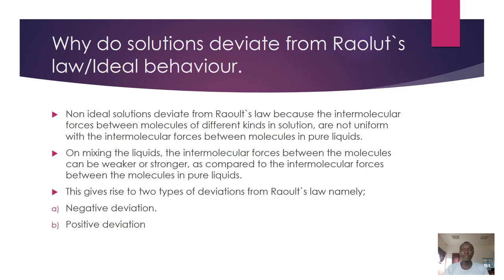And again, due to the tendency of the molecules in the solution to repel each other, you find that there is some expansion of the solution. The total volume of the solution is higher than the expected total volume. If you mixed 40 of maybe liquid P and then 40 of liquid Q, if they form a solution with a positive deviation, you find that the total volume is not 80, but around 85 or 87, something like that.